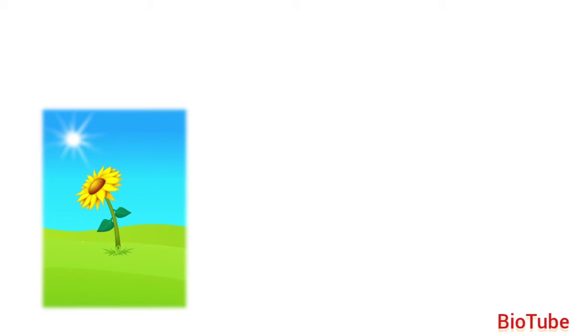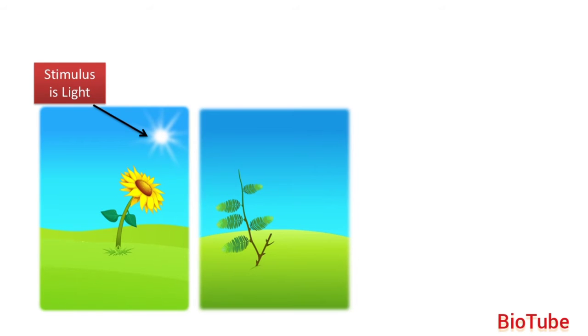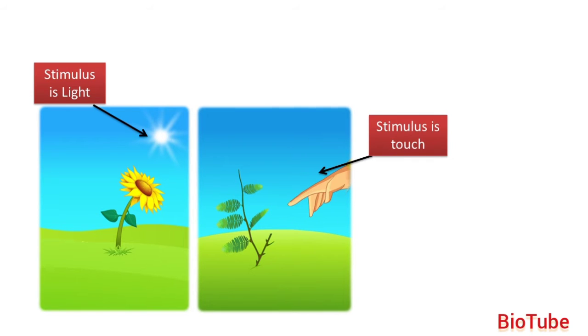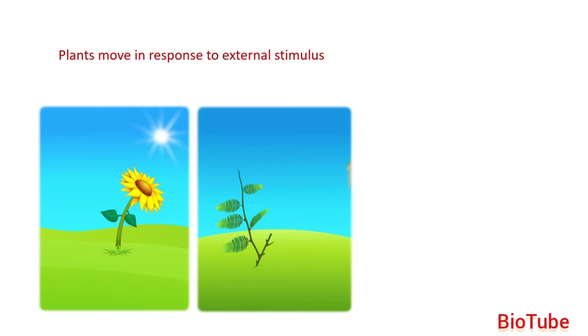Now let us study movement in plants. If you observe the first flower, the stimulus there is light. The plant is changing its position according to the position of light. Whereas in the second plant, the stimulus is touch. As soon as you touch the plant, the leaves close. So plants move in response to an external stimulus.